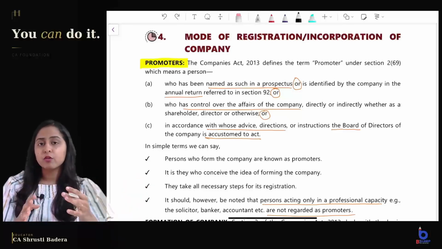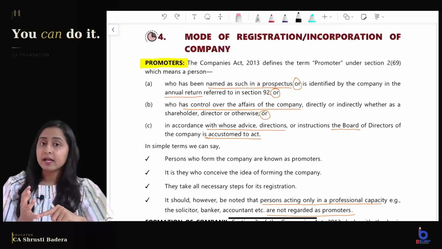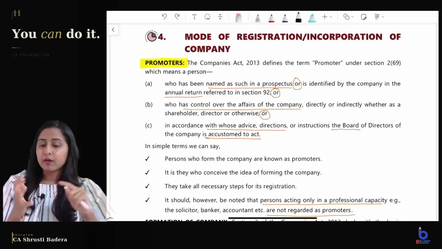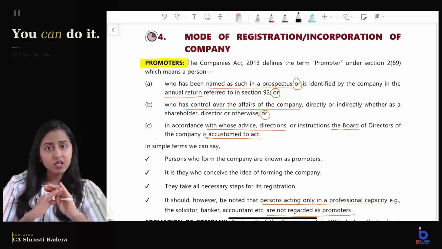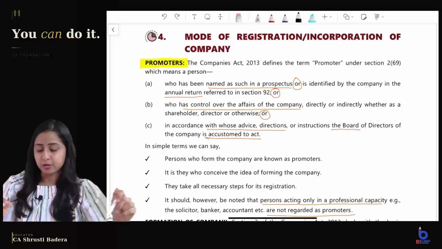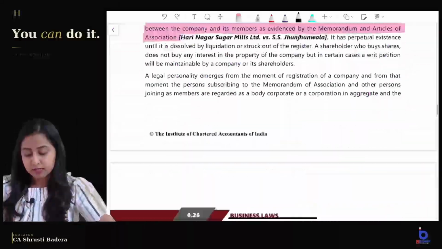So in today's video, we will have the registration procedure, the memory techniques for MoA and AoA, all the contents of the Memorandum of Association and the theory question on Articles of Association. That will also be covered in this video. Coming to the topic, we will first look into the theory question of classification of capital.